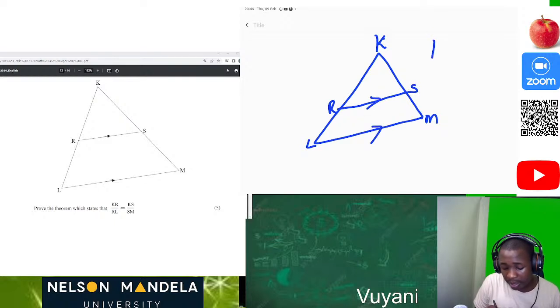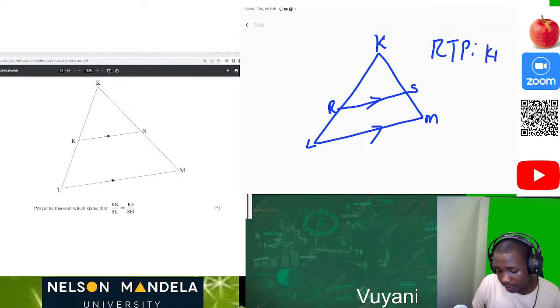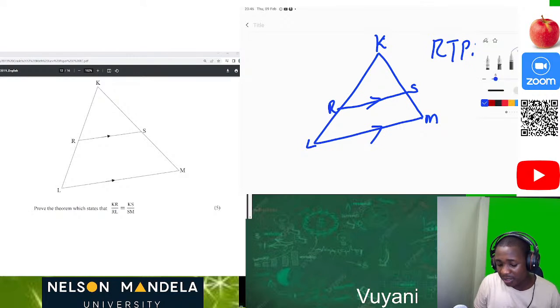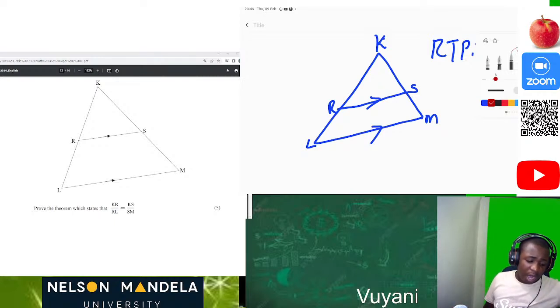And what are we required to prove? We are required to prove that KR over RL is equal to KS over SM. How can we prove this? Let's prove this. 5 marks, 5 minutes. Let's prove this together, guys, so that it can be so nice. Now, how do we prove this?